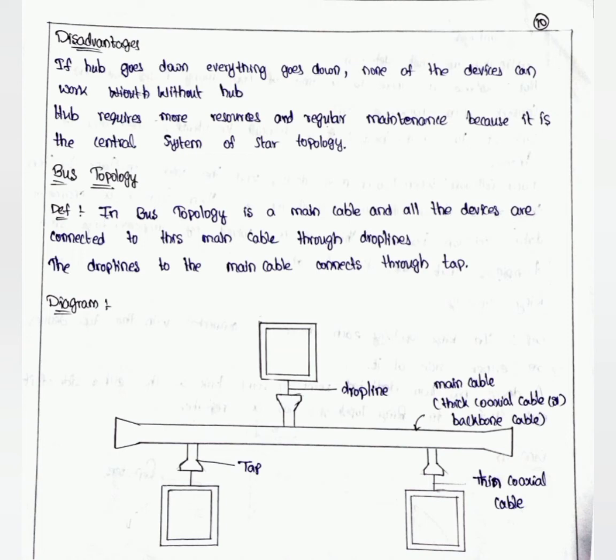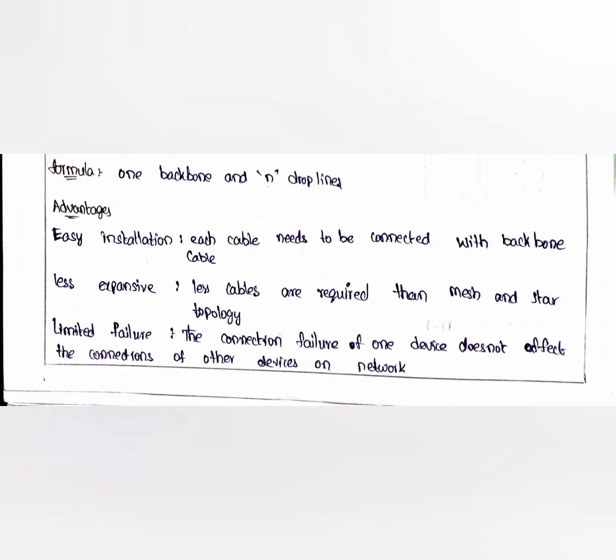Next topology is the bus topology. In this bus topology, there is a main cable and all the devices are connected to this main cable through drop lines. The drop lines connect to the main cable through a tap. Here the main cable is a thick coaxial cable, the backbone of the network. The formula of this bus topology is one backbone and n drop lines.